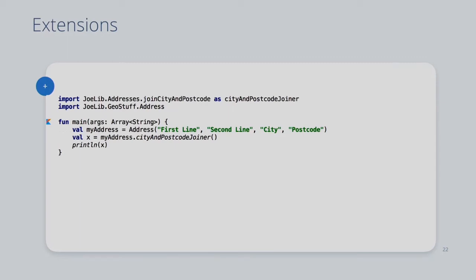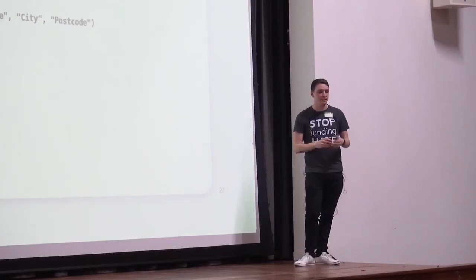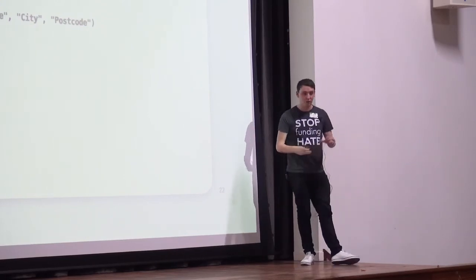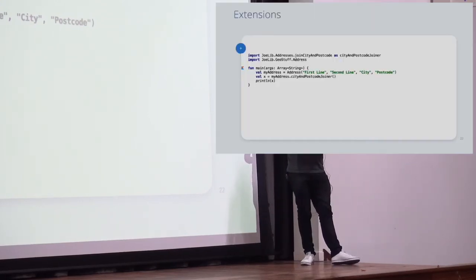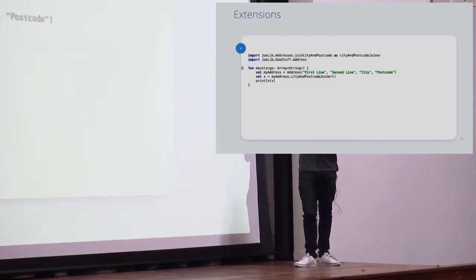So we just rename it as we import it, and then we can start using it here. And underneath, the compiler will just swap it out and do exactly the same thing. Make sense? So sort of like using aliases in C#, but a little bit different at the same time. So you can do it on a function level, not a type level. Is everybody with me still? Cool, we're getting to the meaty bits soon.